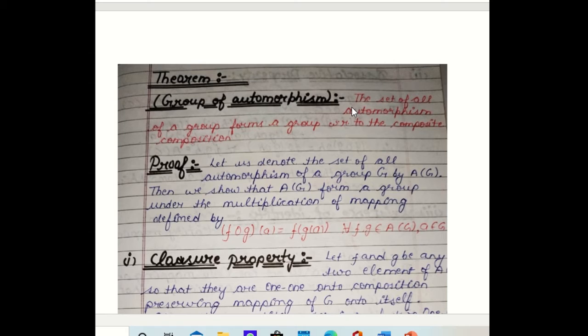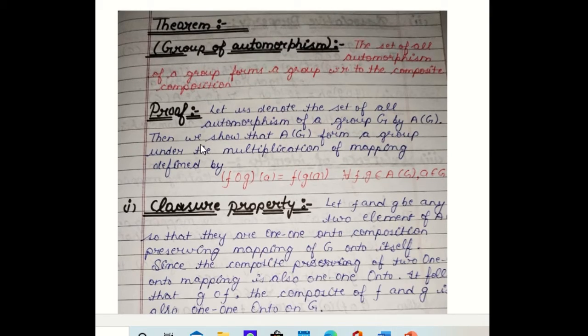So we have the theorem: the set of all automorphisms of a group forms a group with respect to composition or product of mapping. Since we need to show the set of all automorphisms is a group, we have to prove all four things: it is closed, associativity holds, existence of identity, and existence of inverse. First, let us denote the set of all automorphisms defined over a group G by A(G).